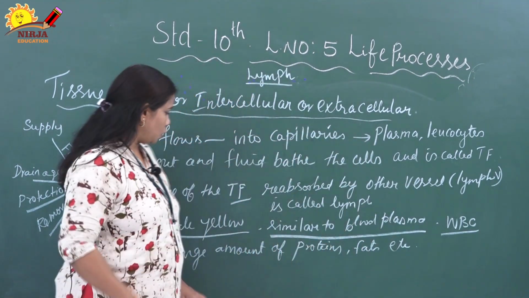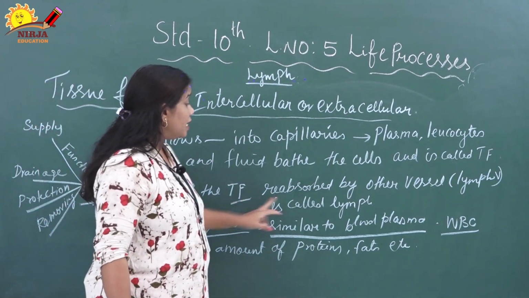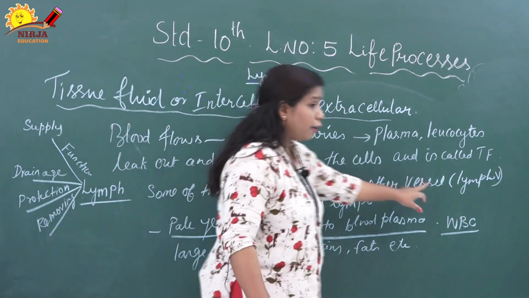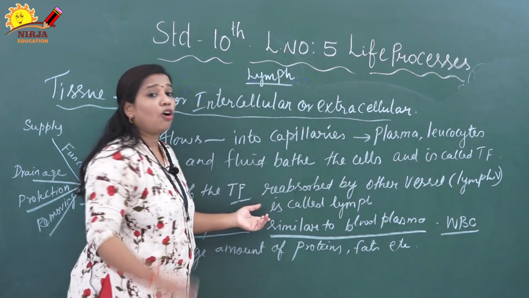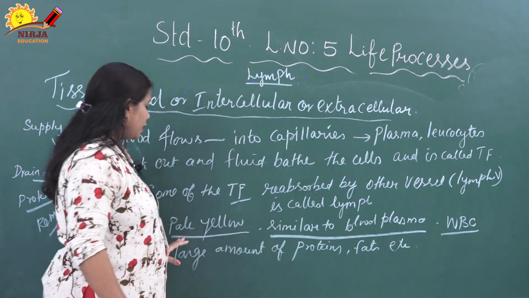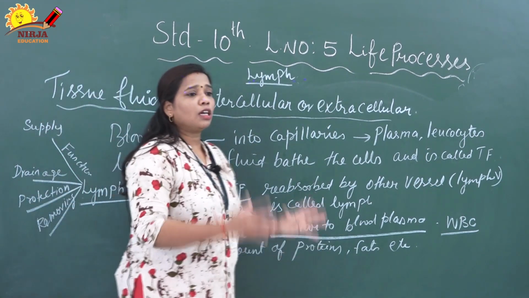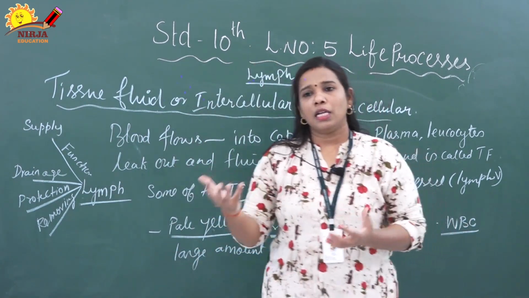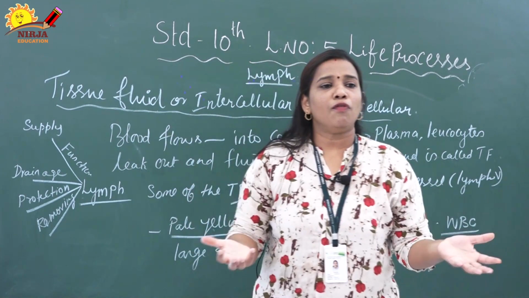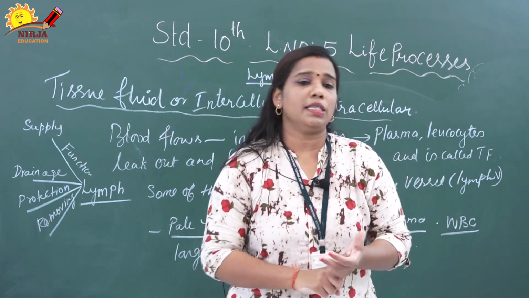I hope you have understood. Here I am just writing. You see this: some of the tissue fluid is reabsorbed by another vessel. Here the vessel is the lymph vessel, and that fluid is called lymph. Lymph is a watery liquid, pale yellow in color. Its composition is similar to the blood plasma. At the same time it contains WBC.